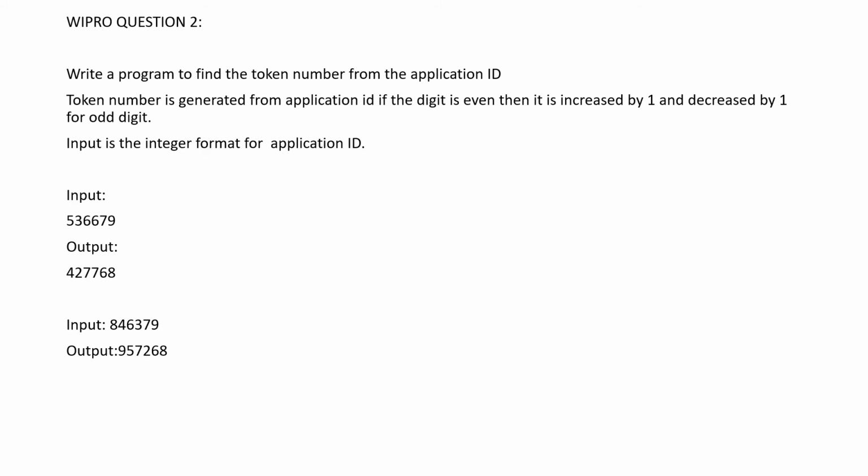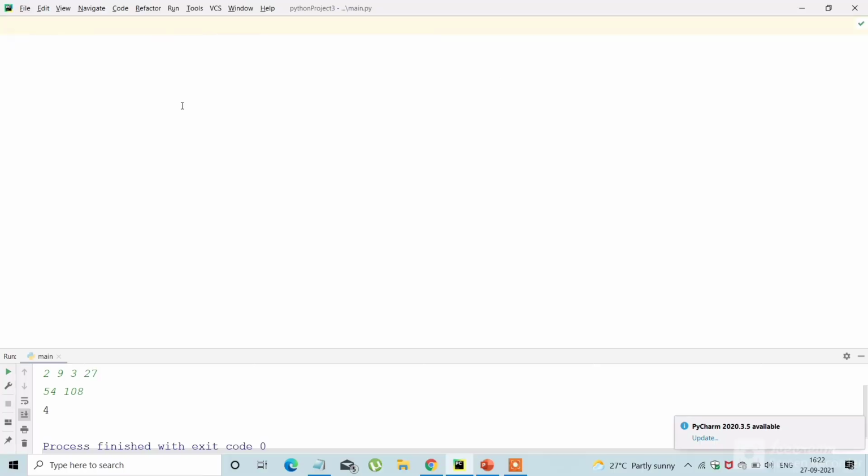And if you look into the second case, 846379: 8 is an even number, so 8 becomes 9, 4 becomes 5, 6 becomes 7, and 3, 7, 9 are odd numbers, so they decrease by one. In a nutshell, if it is an even digit, it should be increased by 1 unit, and if it is an odd digit, it should be decreased by 1 unit. It is as simple as that. And now let us enter into the coding.